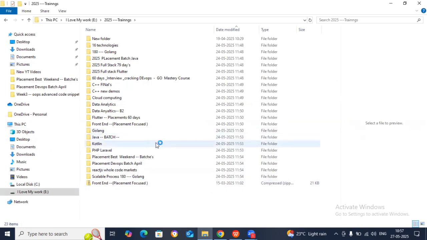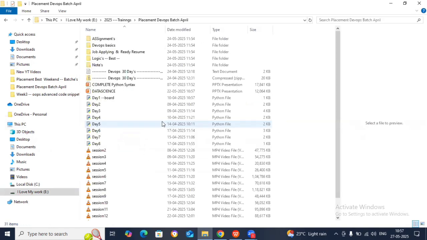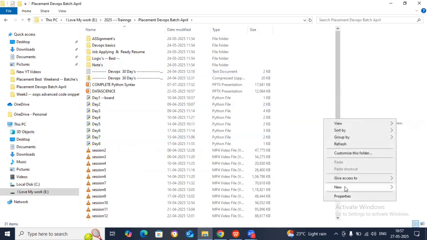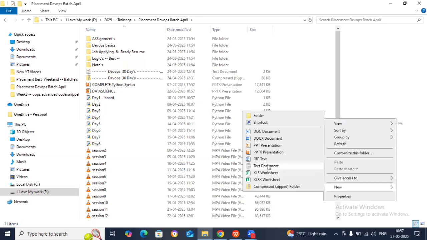Maybe I've created some name here. Now, inside this folder, I can create a Python file. How can I create a Python file? Like this, I can create any file.